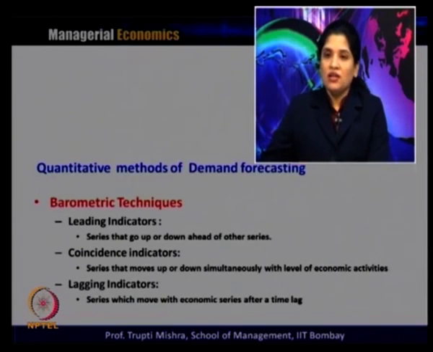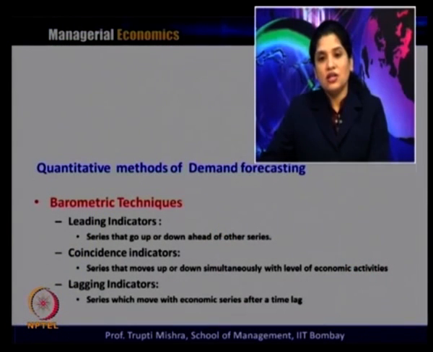So, if one series is about price quantity and another is about income quantity, and the price quantity series always goes up ahead of the income and quantity series, we can say that price quantity is the leading indicator as compared to income and quantity. So, a leading indicator is one where the series always goes up or down ahead of the other series.